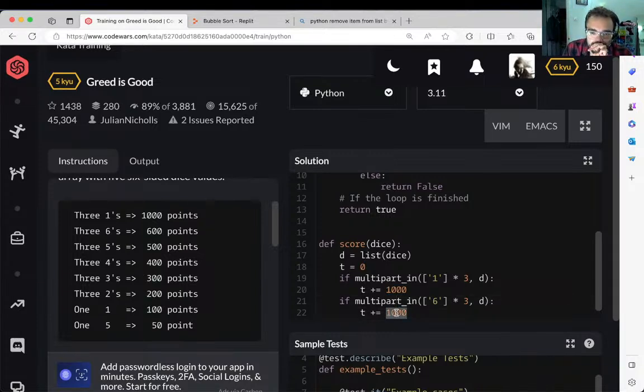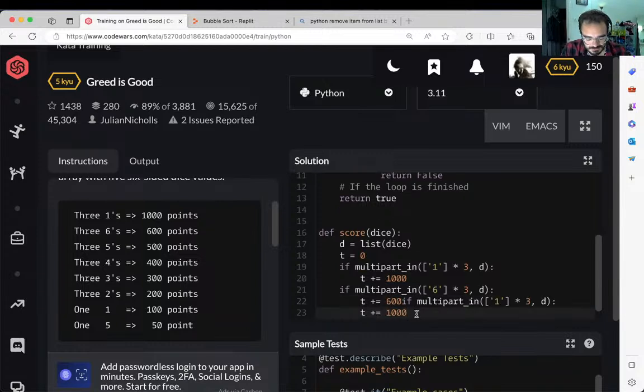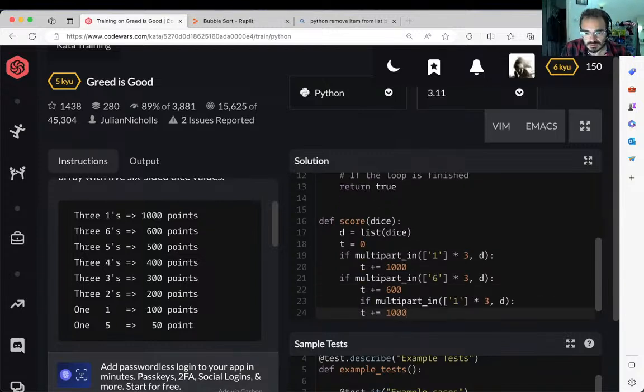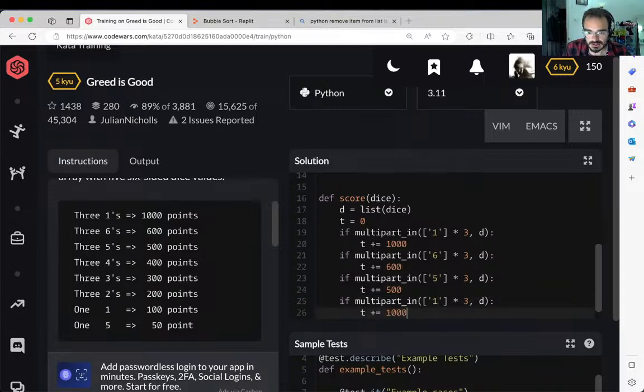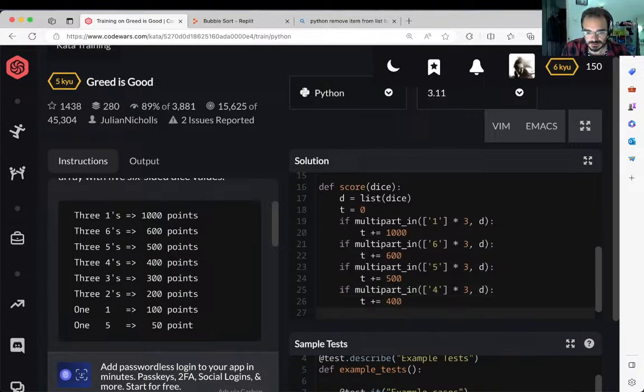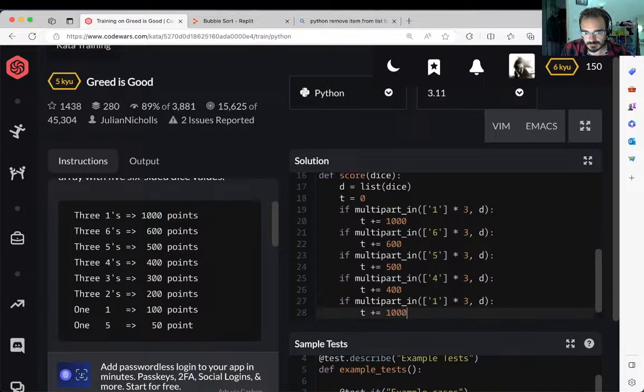Yeah, I could probably thin the logic a little bit, and just keep pasting this line essentially. Okay, but with correct indentation, please. Okay, now 5 is 500, and 4 is 400. 3 is 300, relatively consistently, and 2 is 200.